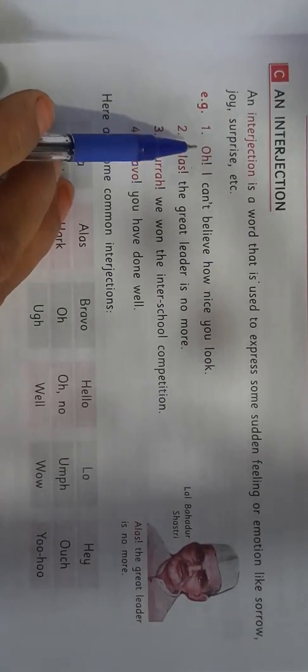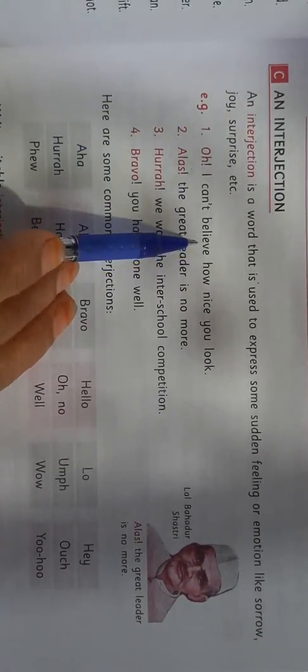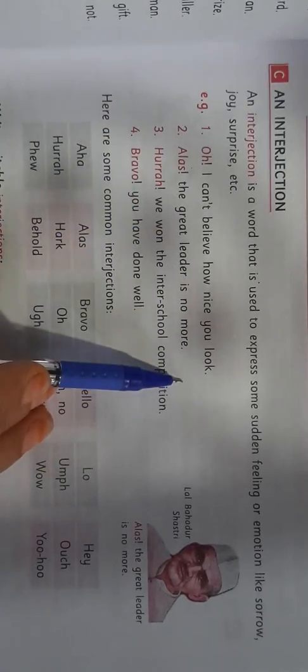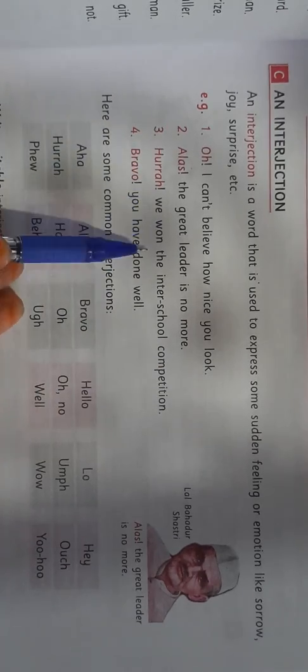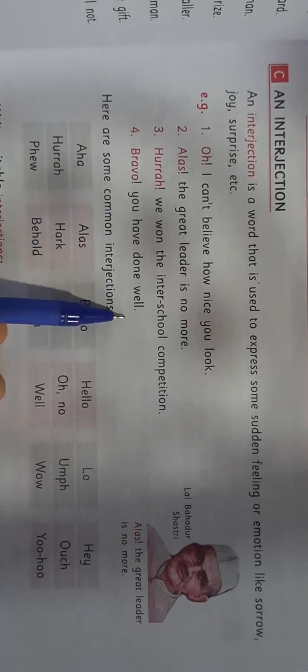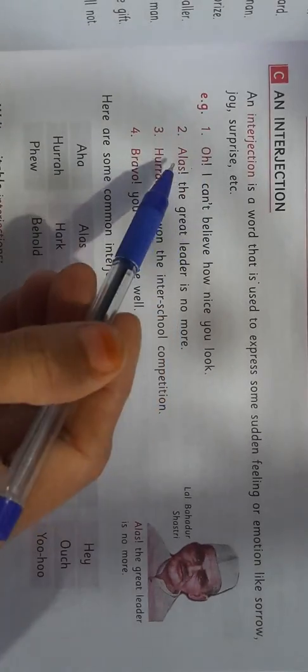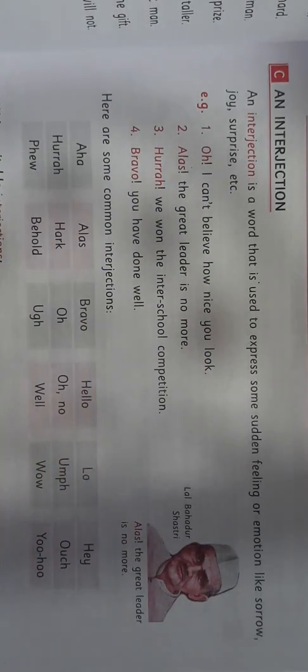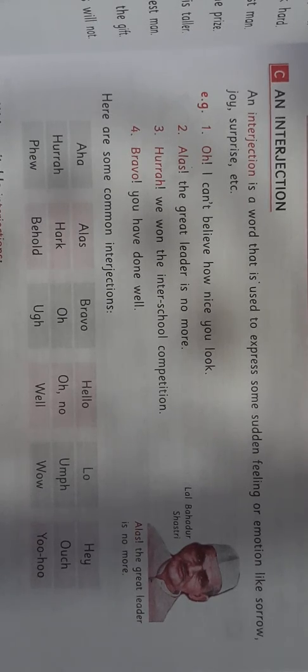See the given examples. Oh, I can't believe how nice you look. Alas, the great leader is no more. Hooray! We won the inter-school competition. Bravo! You have done well. Here, oh, alas, hooray, bravo are interjections. Some common interjections are given over here. You can use these words to show sudden feelings or emotions like sorrow, joy, happiness, surprise, etc.